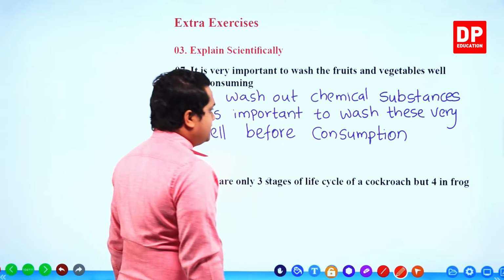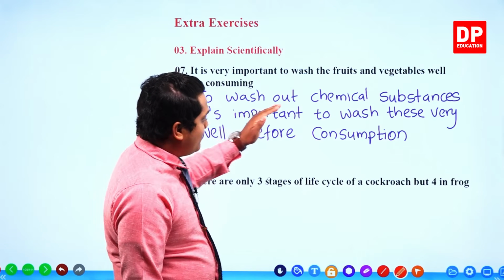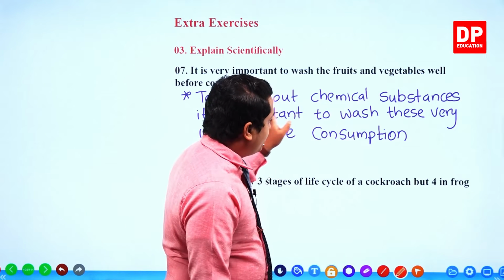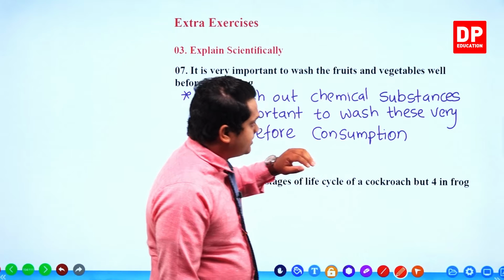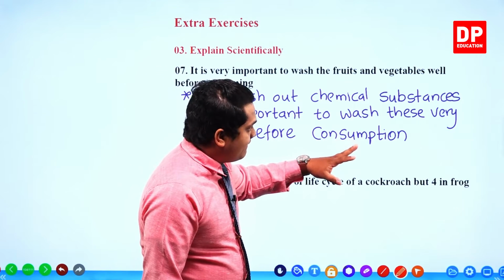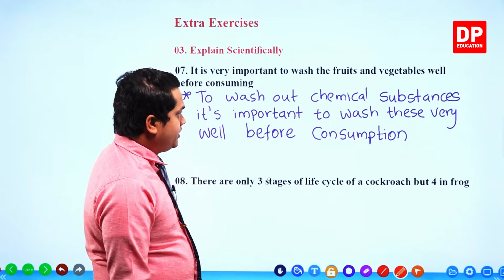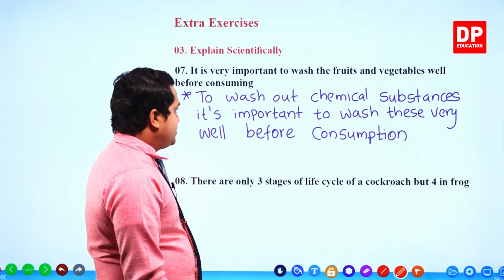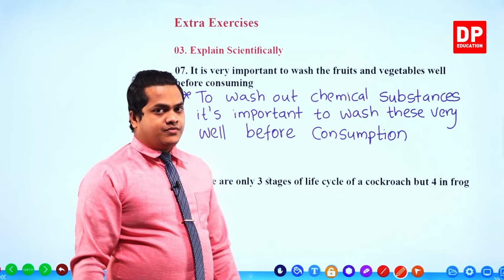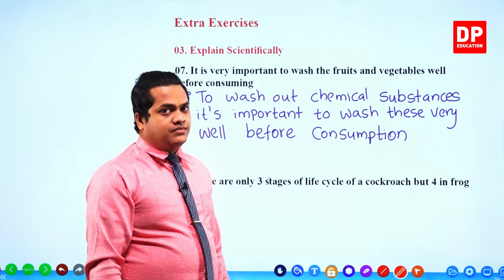Right? So to wash out chemical substances, it's important to wash these very well before the consumption. Okay. So this is our explanation. As there are chemical substances, we have to wash them very well.